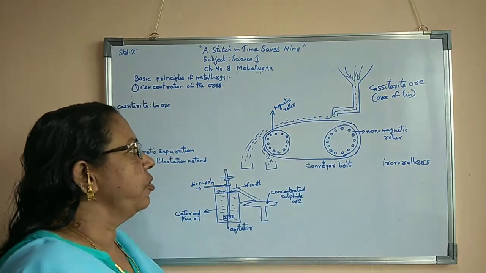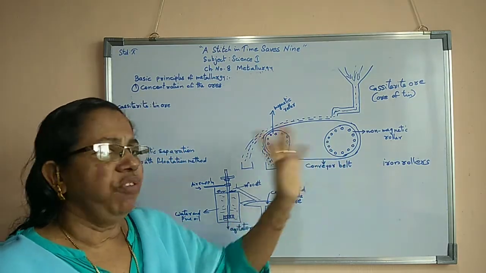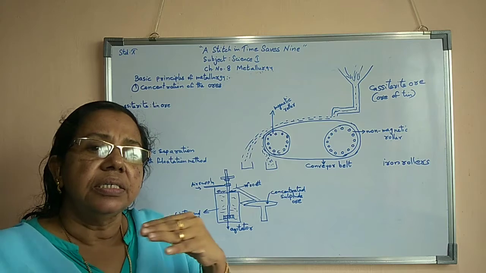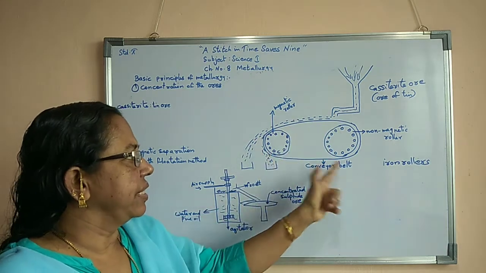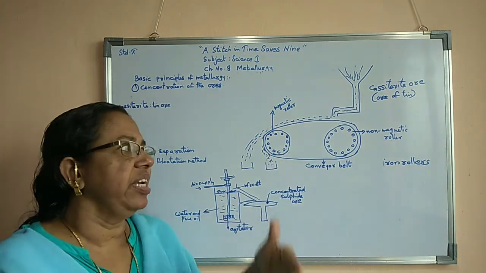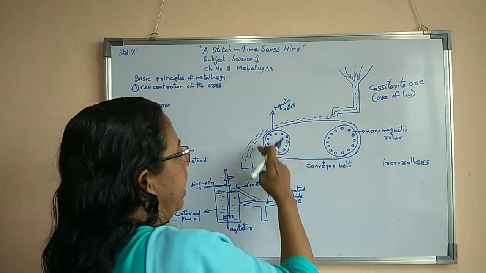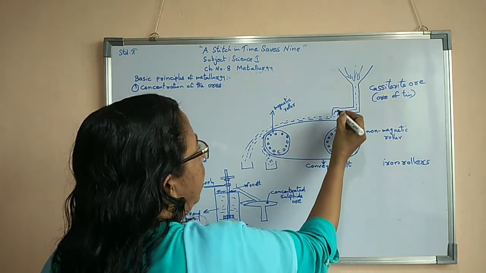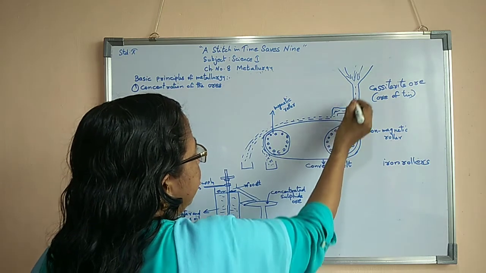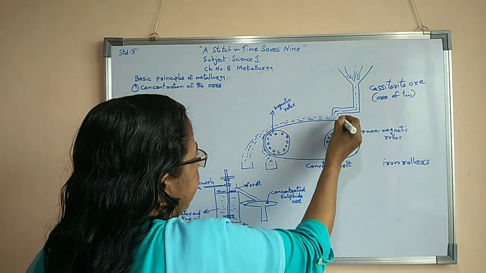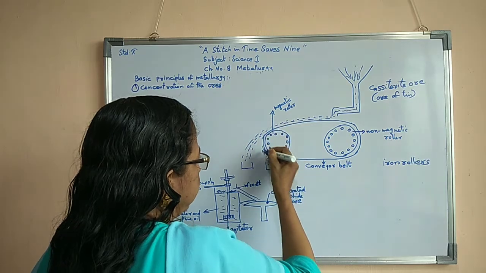As and when current flows through these wheels, the belt fitted on them also rotates along with the wheels. As the belt rotates along with these rollers, the ore which is put inside also starts to move through here.